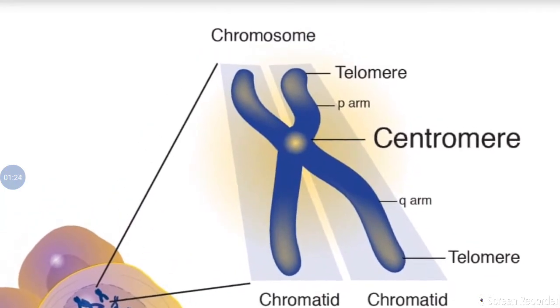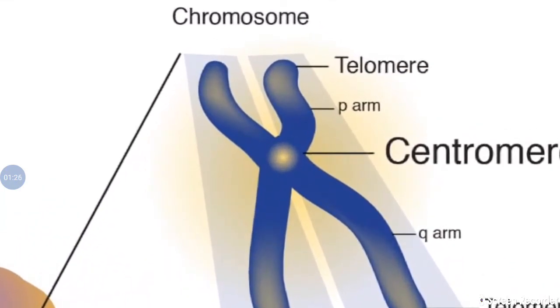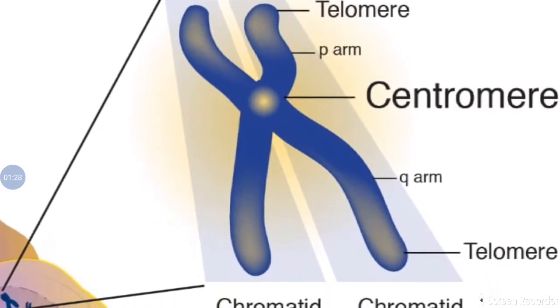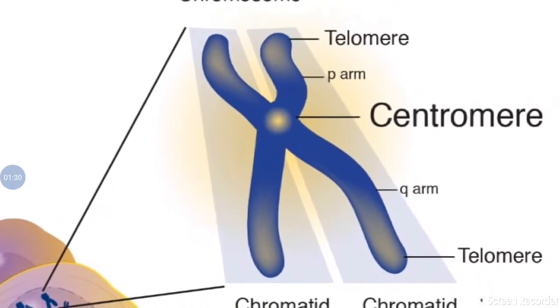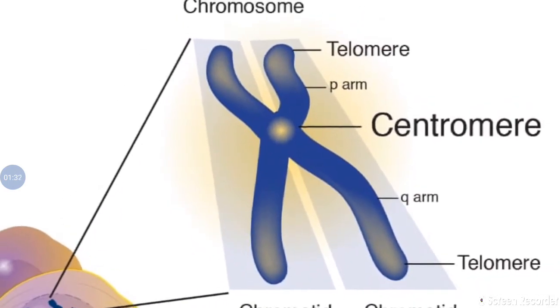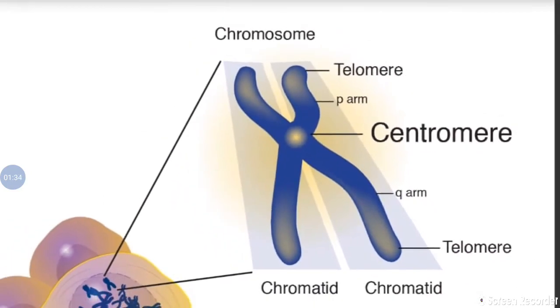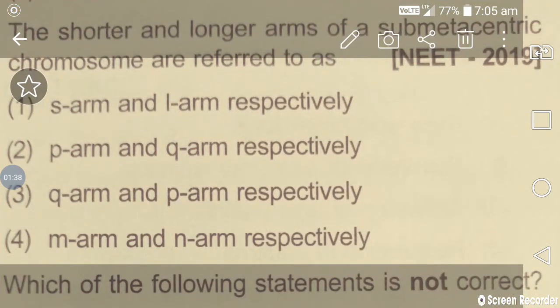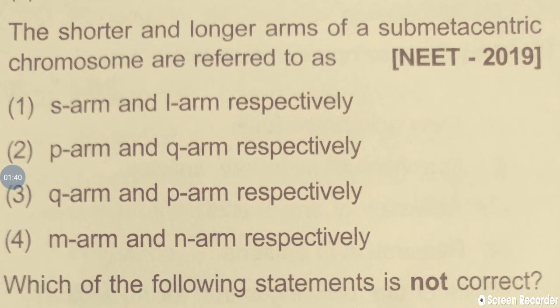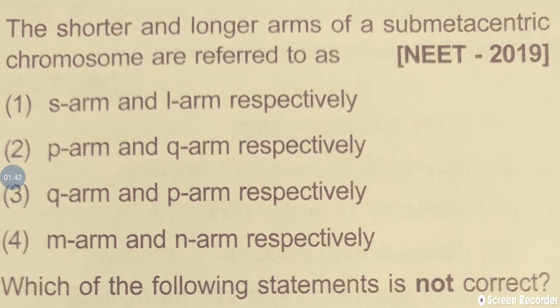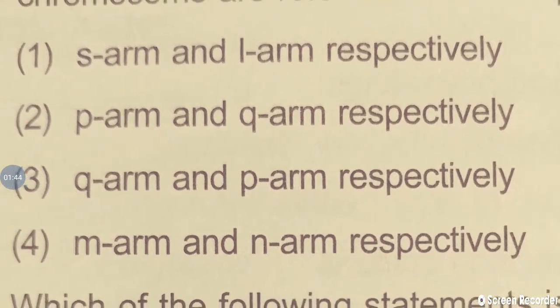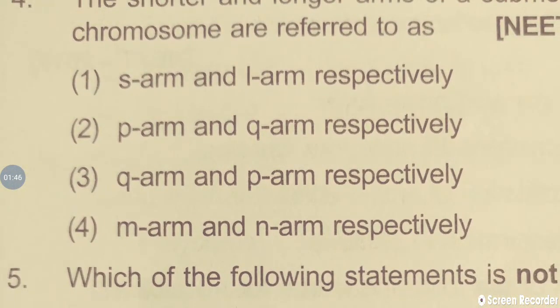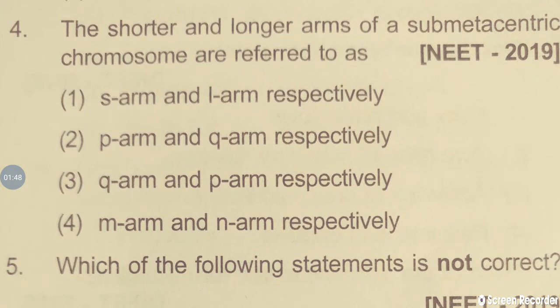Now if we observe, the shorter arm is P and the longer arm is Q. So we call them P and Q arms. That is the same as in the 2019 question, shorter as well as longer. Shorter is the P arm and the longer is the Q arm. So the answer is the second option.